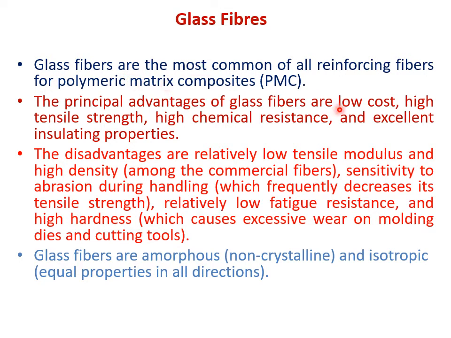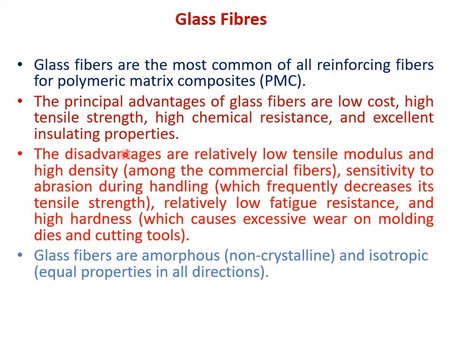And glass fiber के advantage क्या क्या है? Its cost is lower. The problem with carbon fiber was its cost was higher. Then its tensile strength is high. Yes, carbon fiber's tensile strength is also high, but glass fiber's tensile strength is also high, and it has high chemical resistance and excellent insulating properties. So this is an important property for glass fibers कि उसकी insulating properties क्या है? बहुत ज़्यादा है. But if you see carbon fibers की electrical conductivity भी अच्छी है, thermal conductivity भी अच्छी है. तो जहाँ पे conductivity के applications है, वहाँ पे हमको carbon fiber use करना है. ठीक है? जहाँ पे हमें इंसुलेशन चाहिए, वहाँ पे हमें क्या करना है? ग्लास फाइबर यूज करना है.